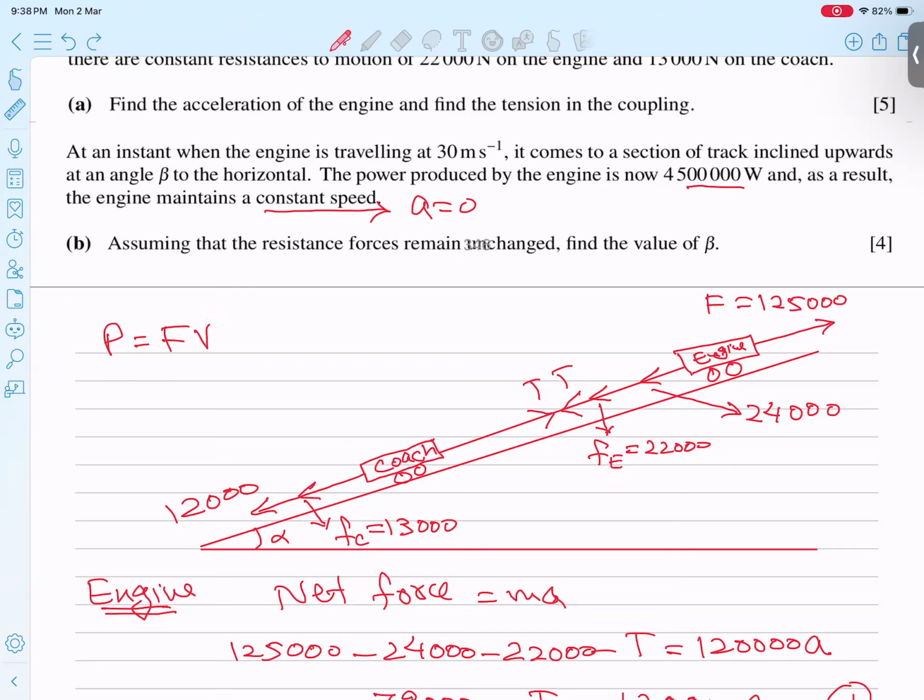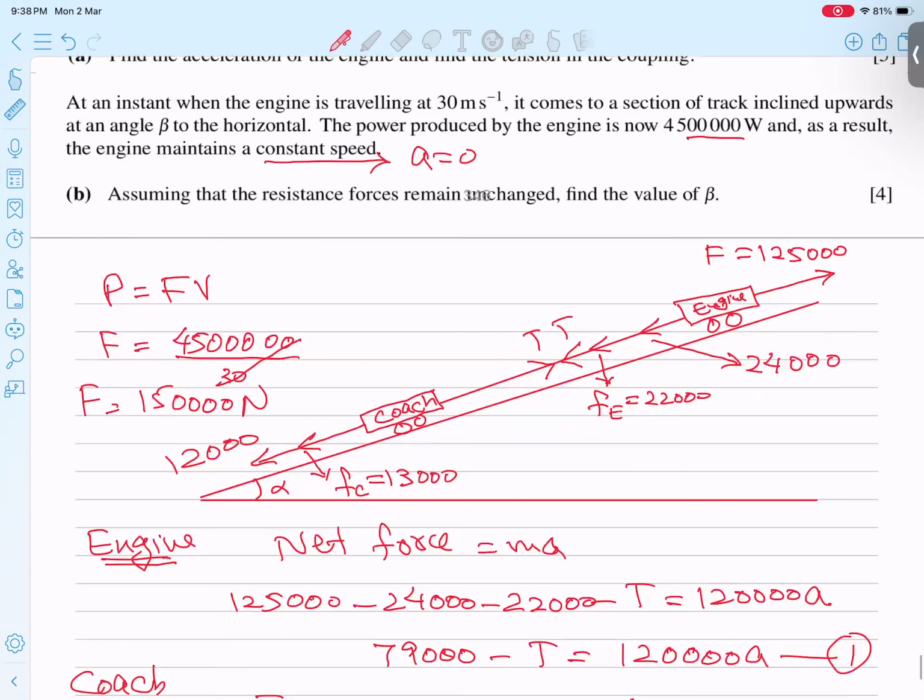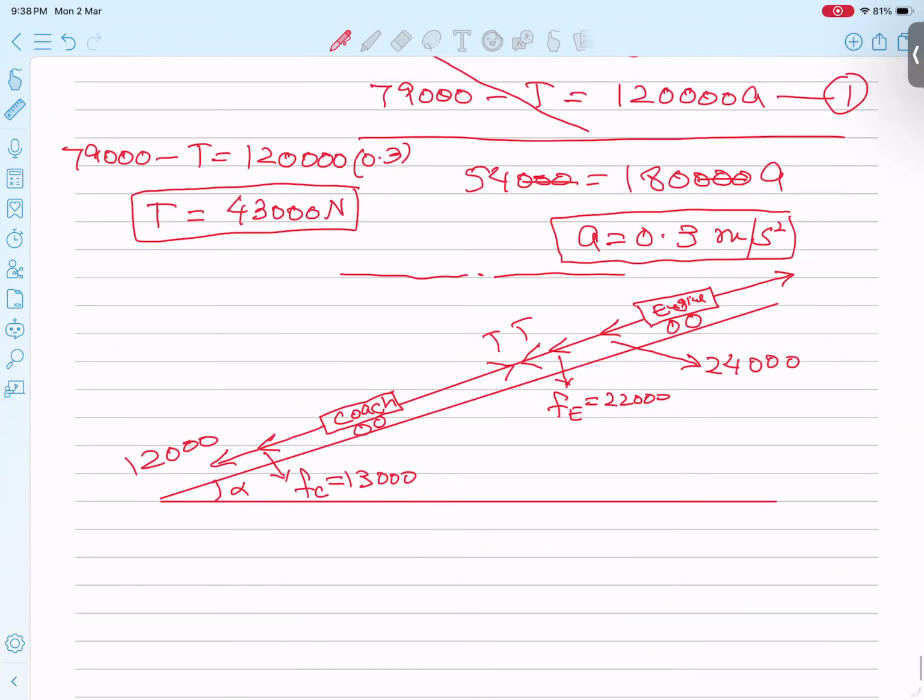So if I bring this V under it, I get applied force: 4.5 with 5 zeros divided by speed 30. So 4.5 with 4 zeros divided by 3, and I get 150,000. So this is the applied force, 1.5 with 5 zeros. Applied force is given, students.